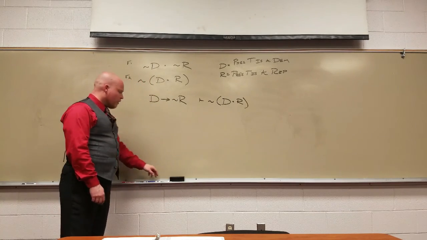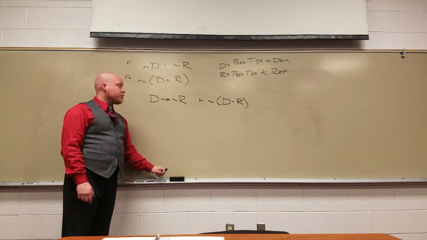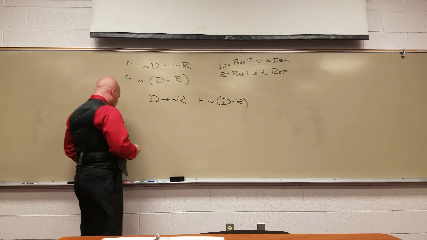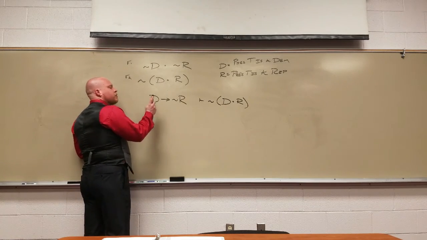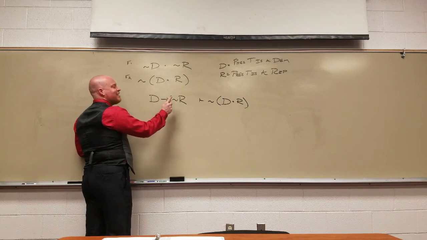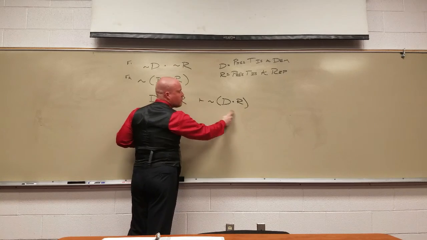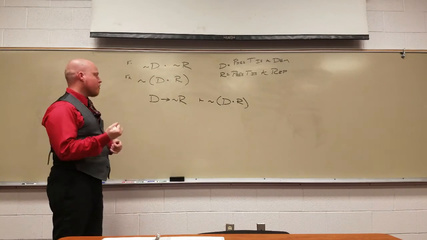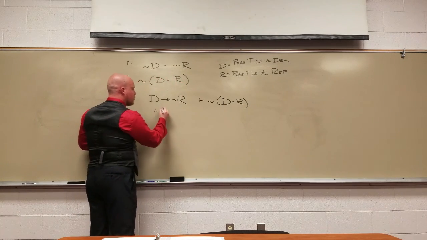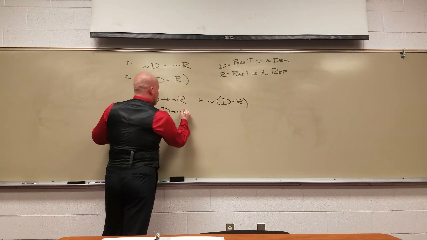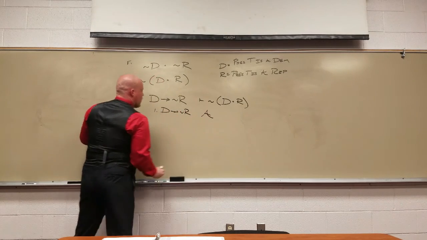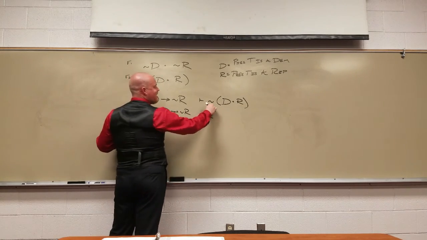We're going to do a little proof with reference to this translation. Based on the translation criteria I've given you, this says if President Trump is a Democrat, then he's not a Republican. Prove then that he can't be both at the same time. He can't be both a Democrat and Republican. So here's what we'll do. We'll stick this up here as our assumption, and I'm going to say, prove this.